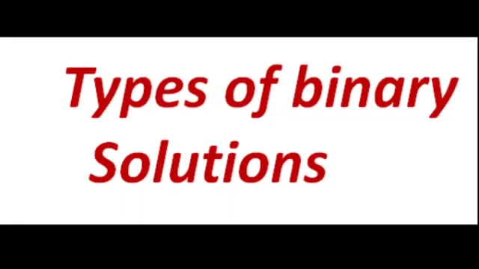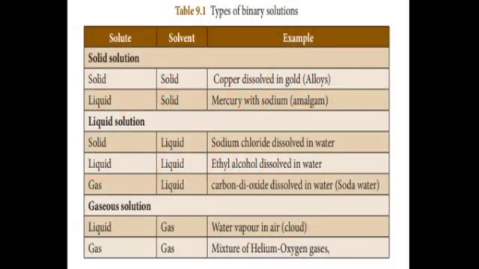Types of binary solutions. Solid solution: solid plus solid. Example, copper dissolved in gold. That is called an alloy.